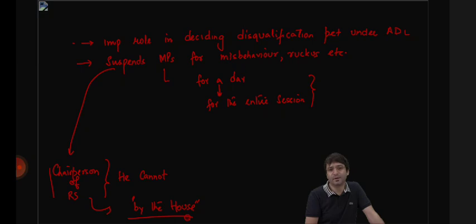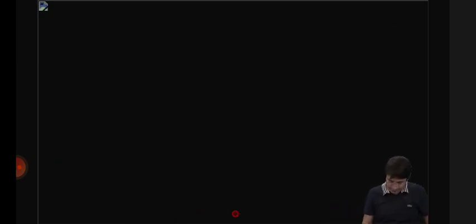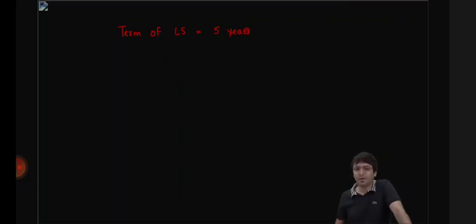And we say, what is the term of Lok Sabha? 5 years. Once the 5-year term is over, all the Lok Sabha MPs will lose their seat because their term got over. When their term got over, automatically you're gone. Except Speaker.